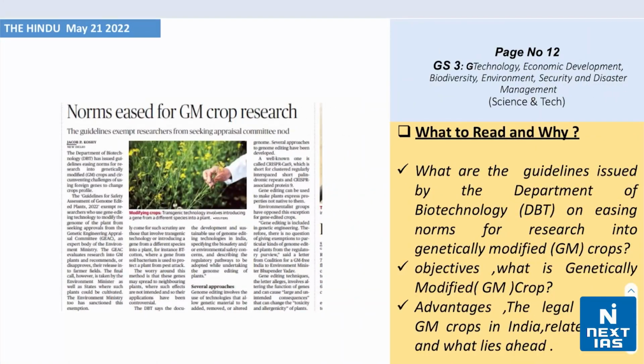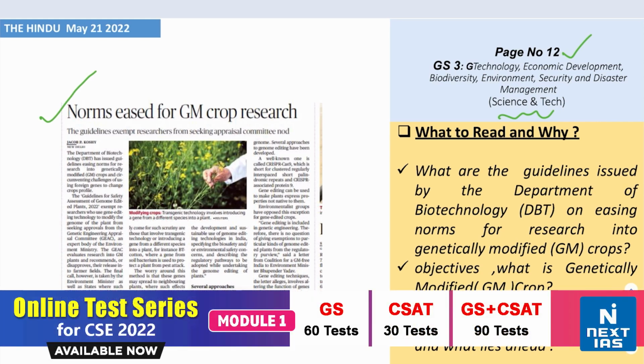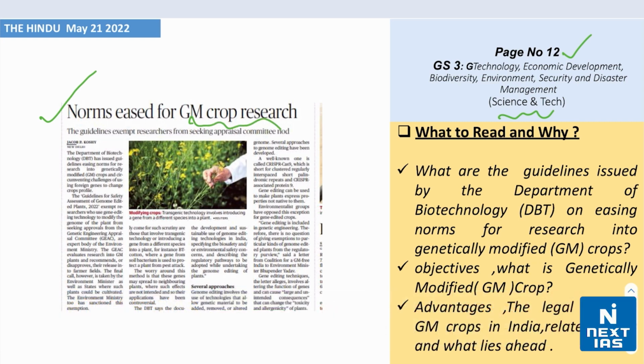Take a look on page number 12 from the topic of science and technology. The headline says that norms eased for GM crop research, that is genetically modified crop research. Now, from this, you need to understand what are the guidelines issued by the Department of Biotechnology, that is DBT, on easing norms for research into genetically modified GM crops. Understand the objectives and what is genetically modified crops, and also understand about the advantages of this crop and the legal position of GM crops in India and the related issue and what lies ahead.